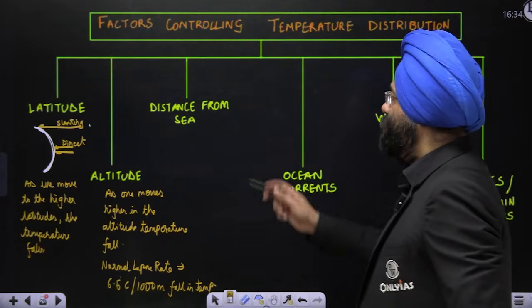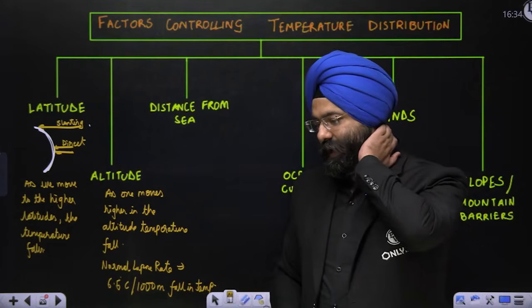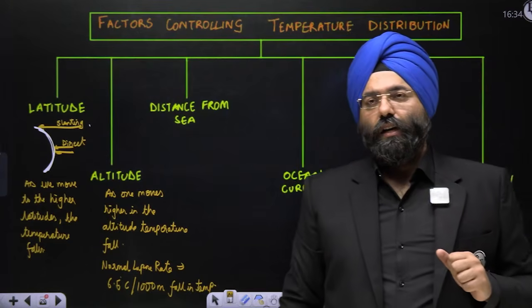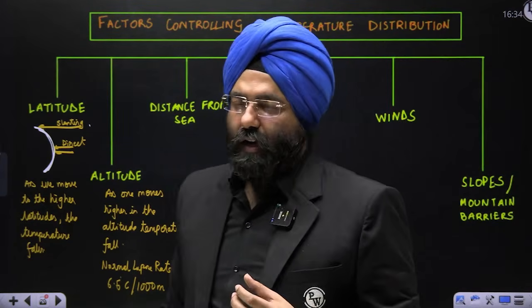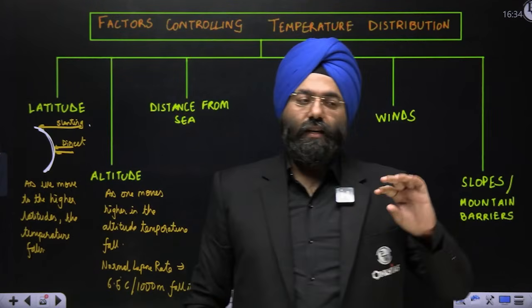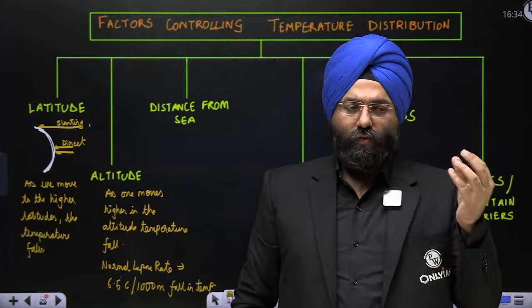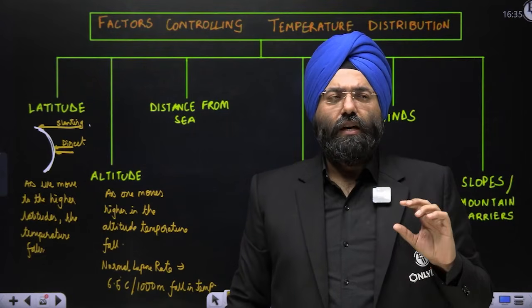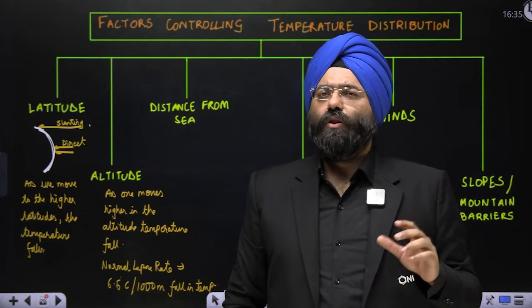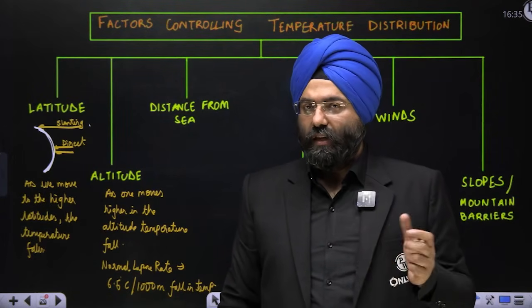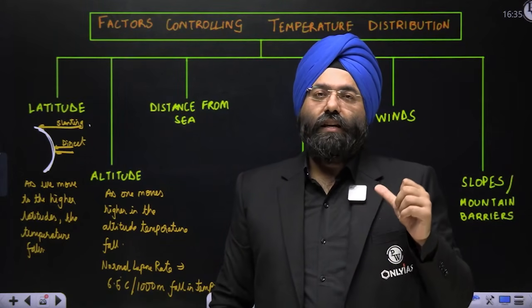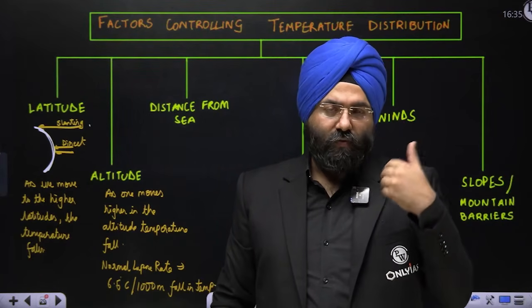Right? Now comes the distance from the sea. Now you know very well that if you just imagine a country, India, you have a region, let us say Nanded. Nanded is in Maharashtra and Mumbai is along the coast of Maharashtra. Now you realize that the climatic conditions of Mumbai are almost uniform, very nice weather conditions, raining also and all. It is very calm because there is a moderating influence of the sea. As you move into the interiors, you will realize that there are very wide variations because it is far away from the sea.